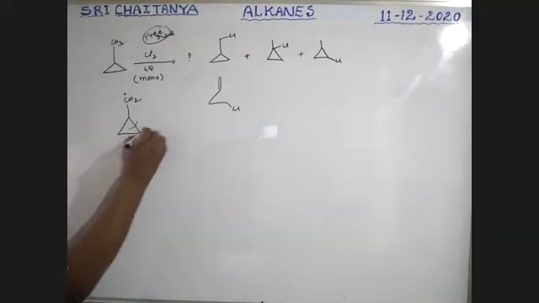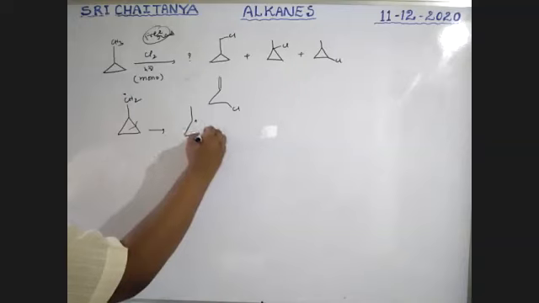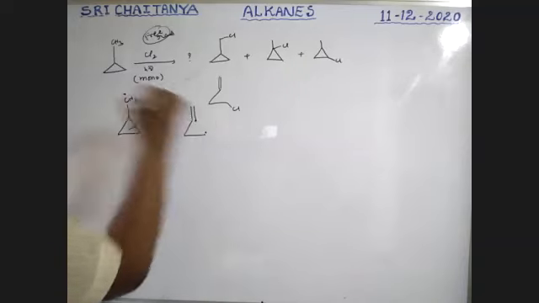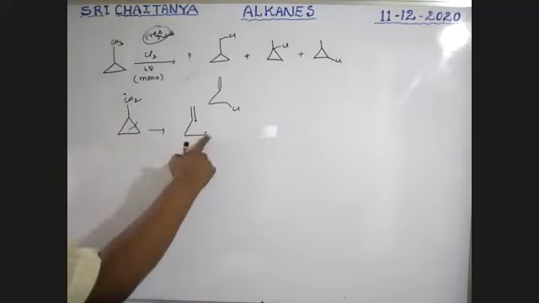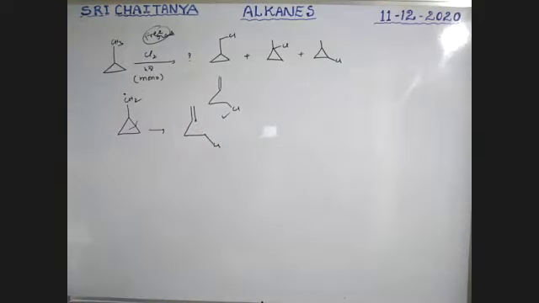Here homolytic cleavage takes place. This is a radical, this is a radical. These two radicals are going to bond. Now this is the radical, here chlorination takes place. So this is that product. Yes, by resonance, this is also possible.